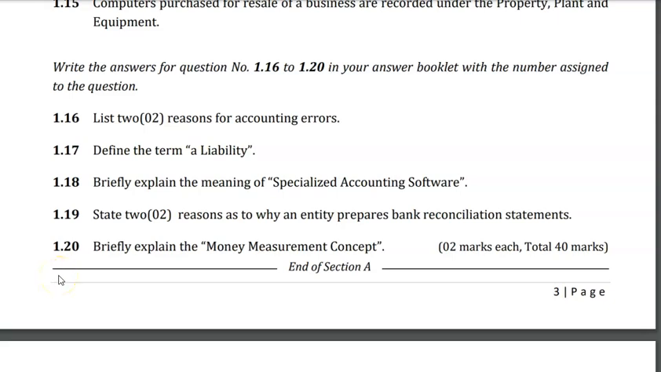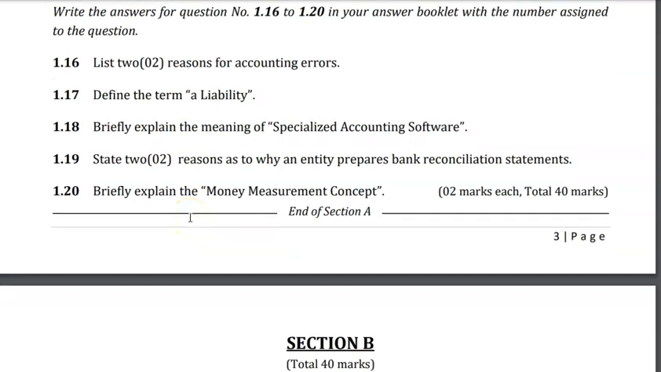The other one is, define the term liability. In your next exam, they can ask you to define the term assets, or define the term capital or equity. So be ready for that. A liability is a present obligation of the entity to transfer an economic resource as a result of a past event. That is liability. Simple. It is directly given in the notes.